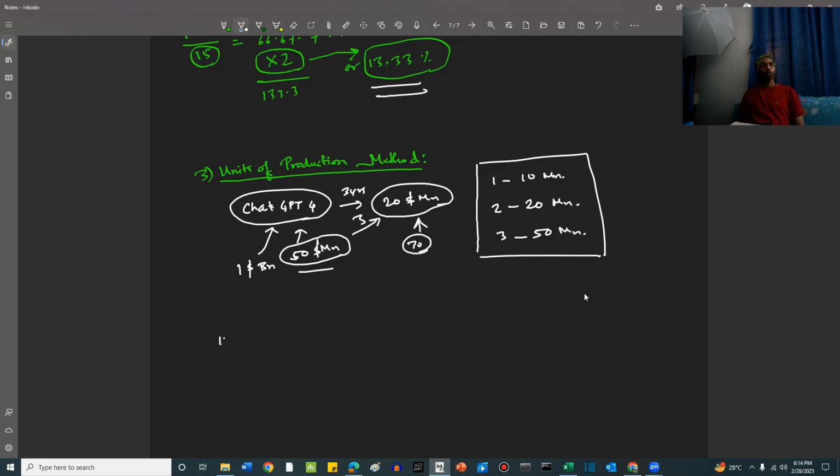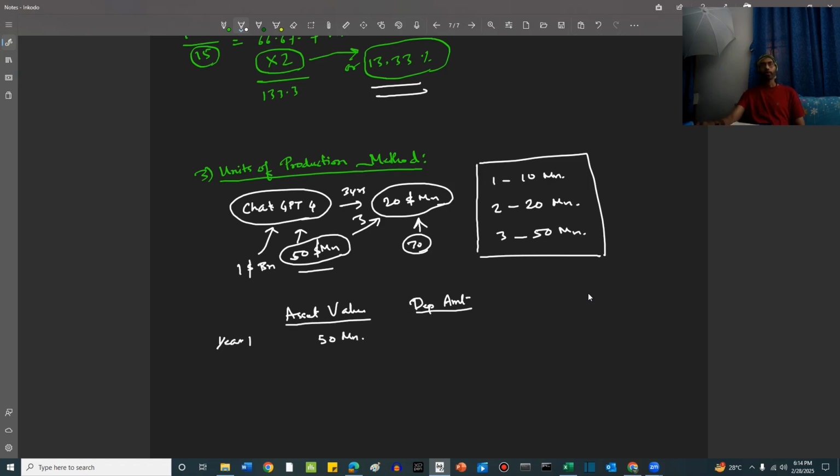First year, year 1, asset value is 50 million, right? Depreciation amount. How do we calculate this, friends?